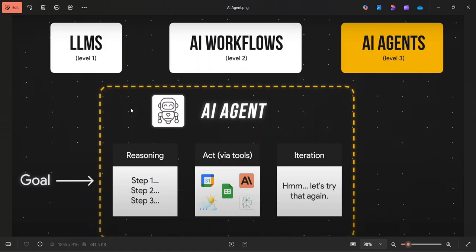In our case, we don't have the proper response, because our weather data is not in the vector database. So our goal failed. Here the AI agent will try again, going to find the appropriate tools. It will see what tools it has, whether to look in the sheets, or in a calendar, or in a weather API.